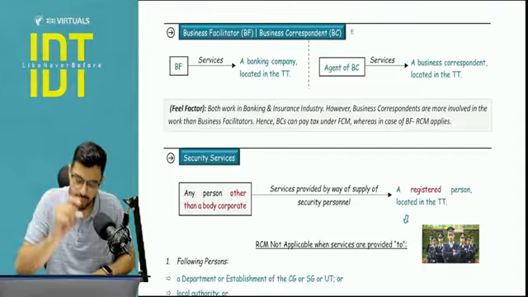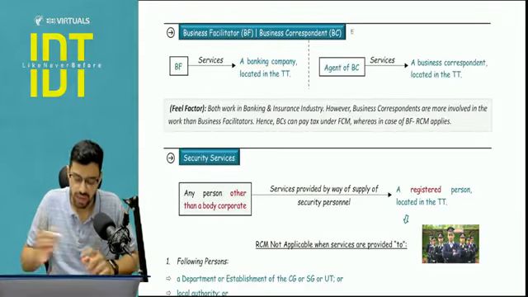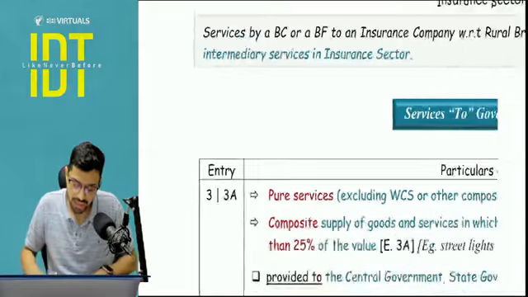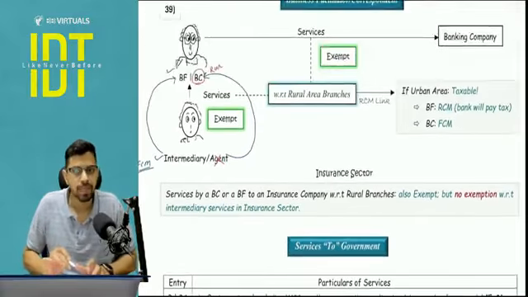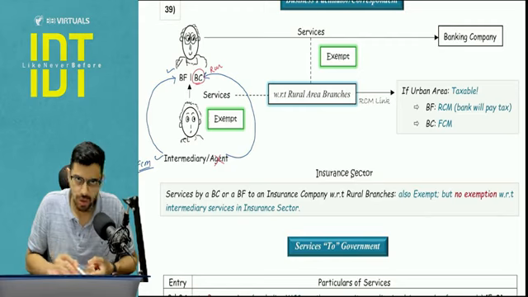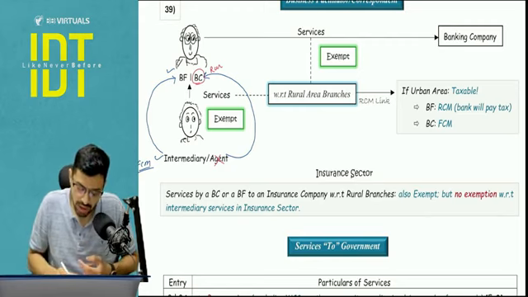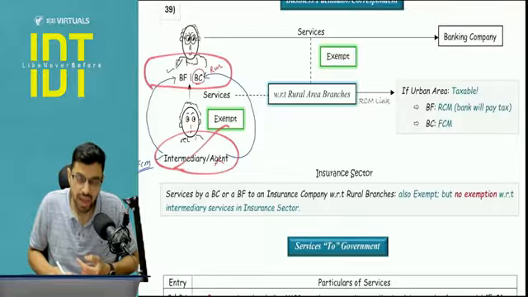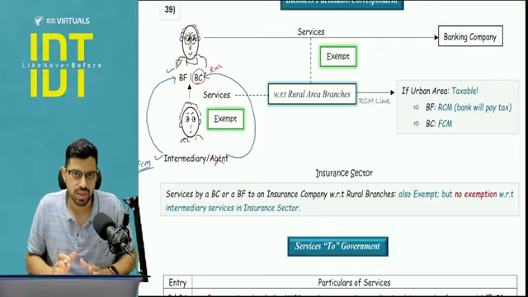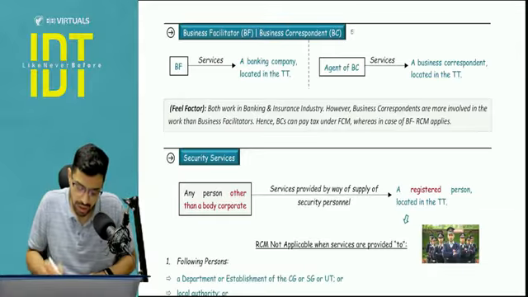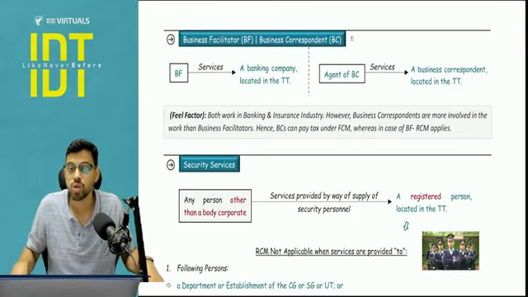Another important point to be noted, here they have only mentioned a banking company, not an insurance company. I will first cover the insurance related exemption. With respect to the insurance sector, everything is the same. We are going to give exemption with respect to rural area, not urban area. But in the rural area, only with respect to BC/BF; intermediary and agent services are not exempt even in rural area. This is the only difference. Is it clear? Now if you pay attention here, with respect to the RCM entry, only a banking company has been covered, not an insurance company.